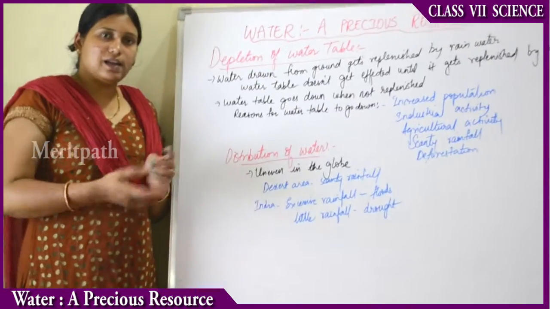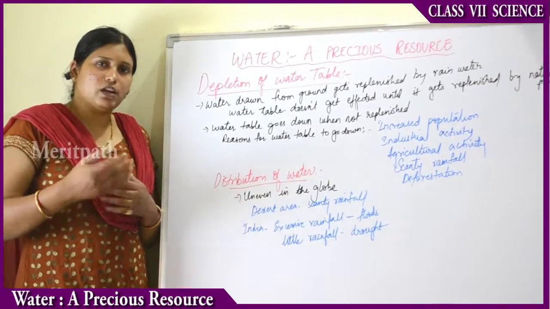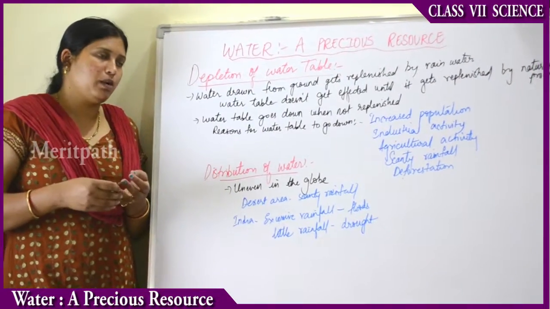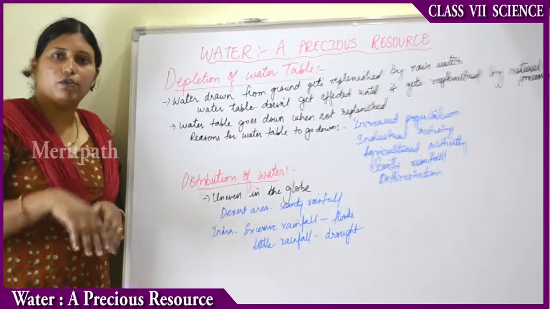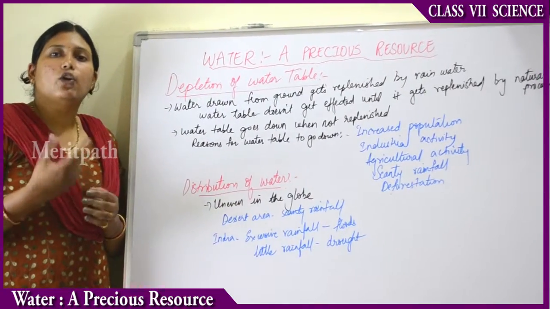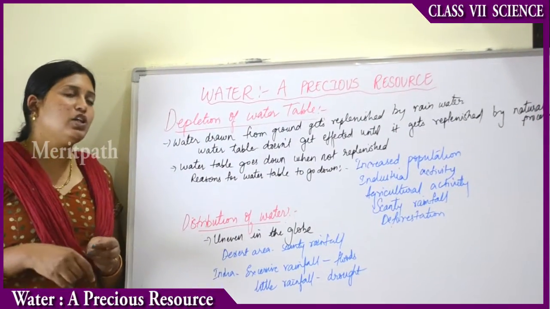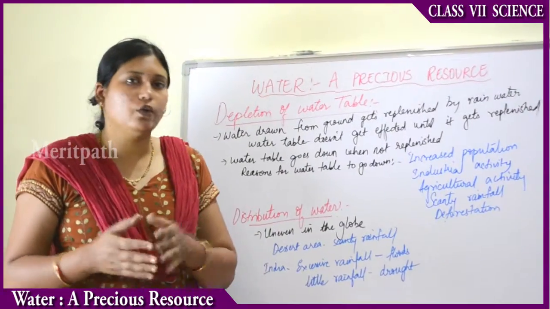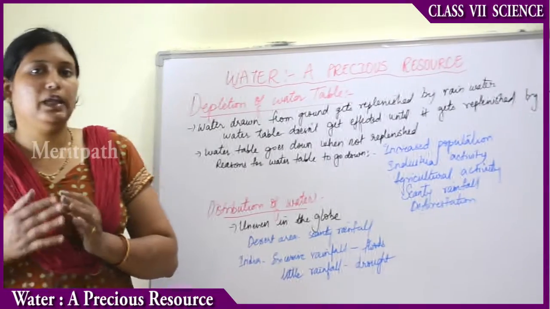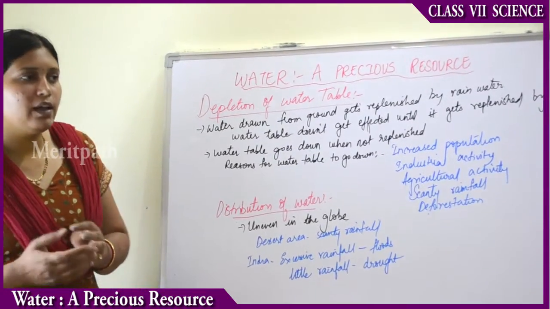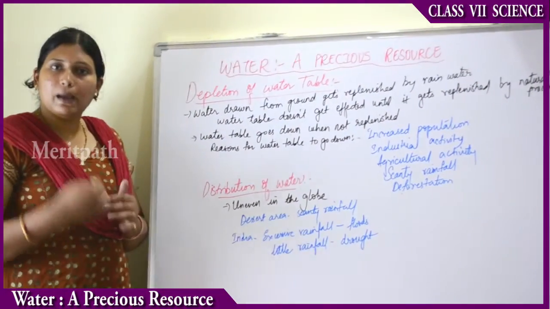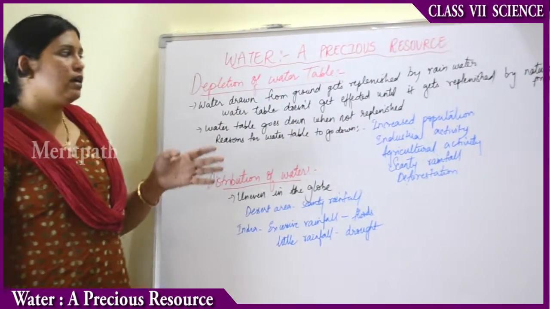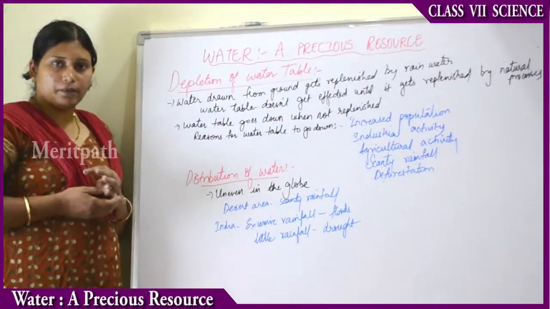Again, in construction sites, lots of water is drawn from the ground for construction purposes, but we are not giving the groundwater back. We are only drawing the water, not replenishing it. The amount of water being drawn from the ground is more, whereas the amount we give back to the ground is very little. That is how increasing population is affecting it.